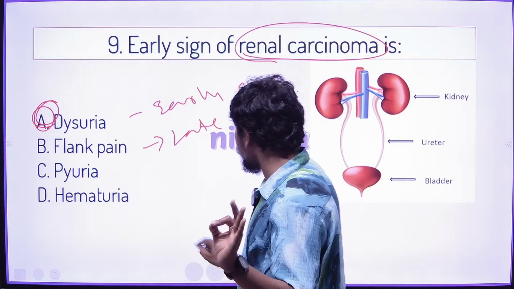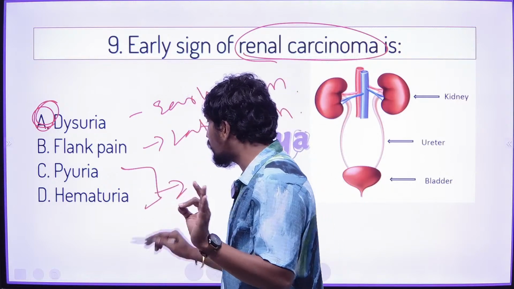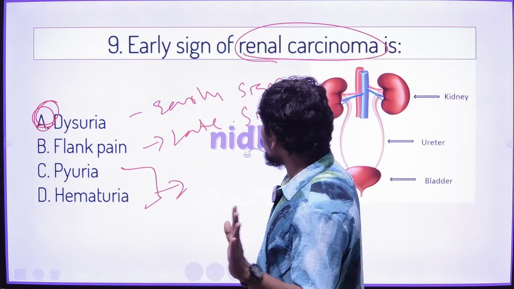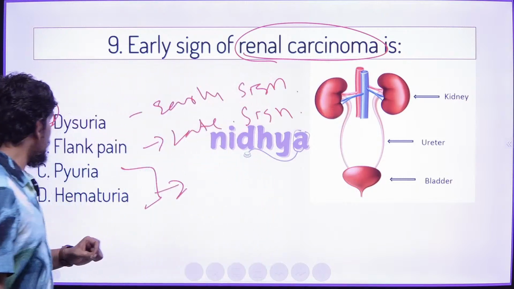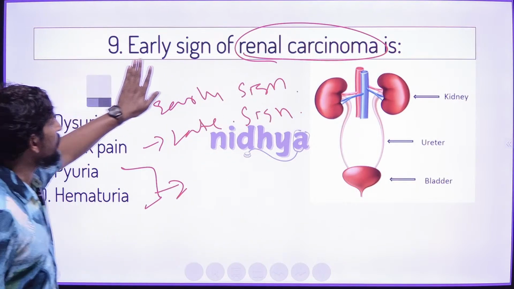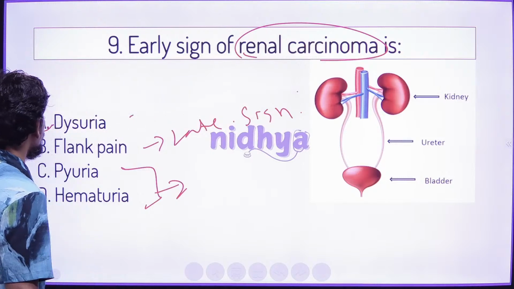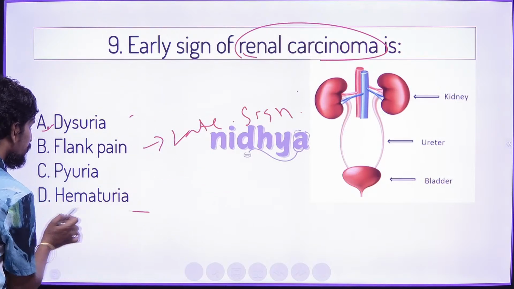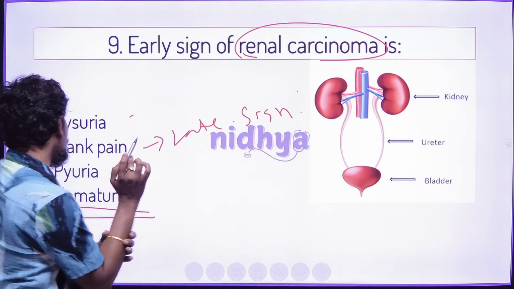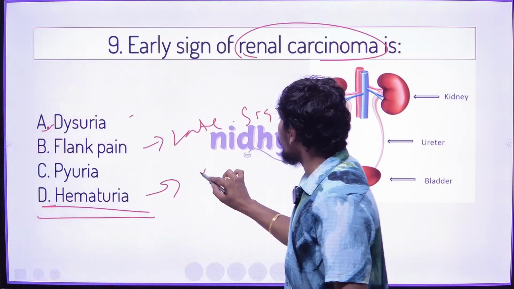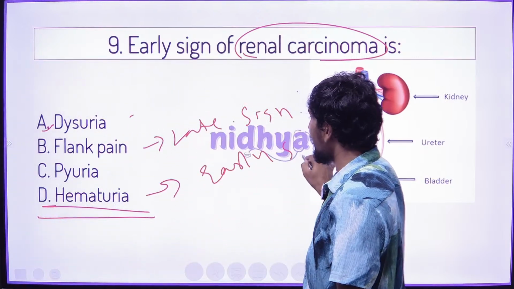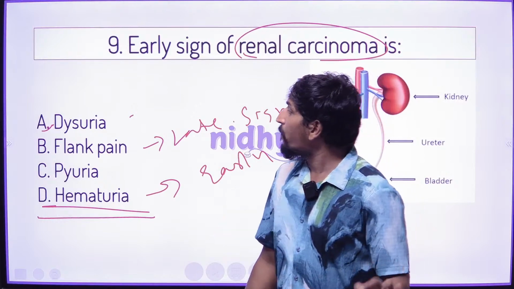But these two options, pyuria and hematuria: because the option of hematuria is given here, we consider hematuria as the early sign.